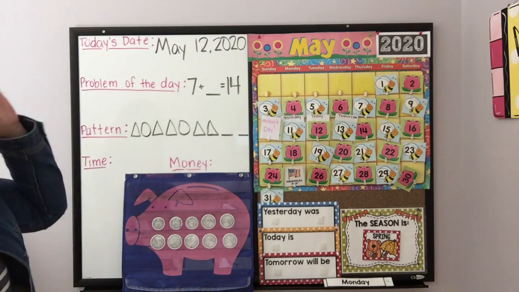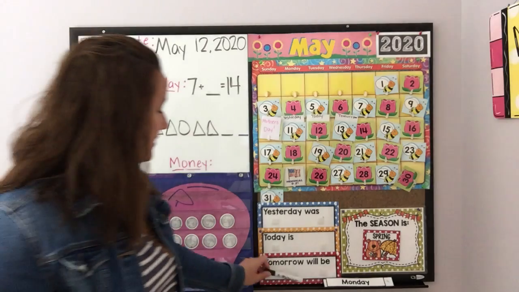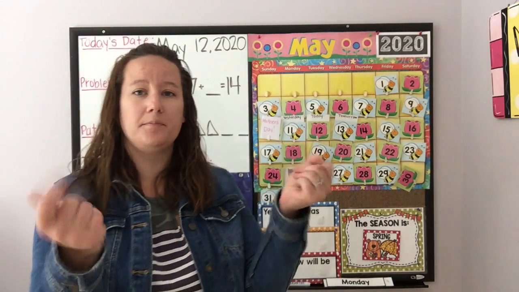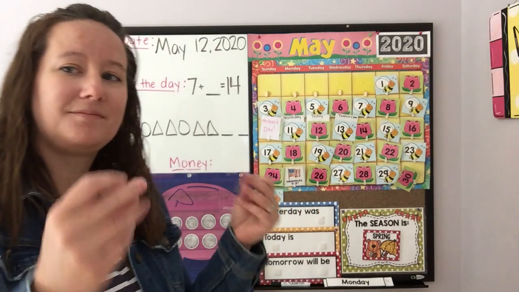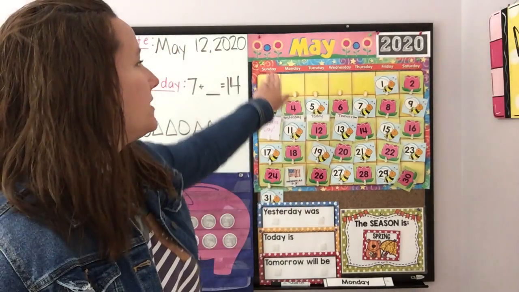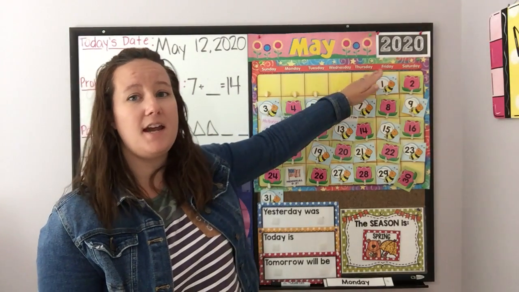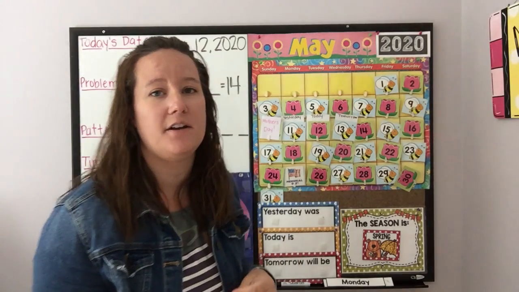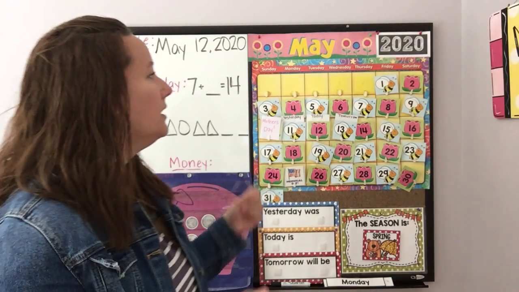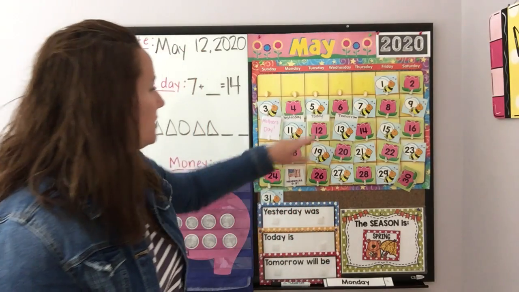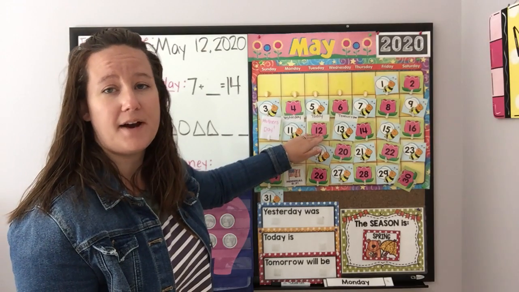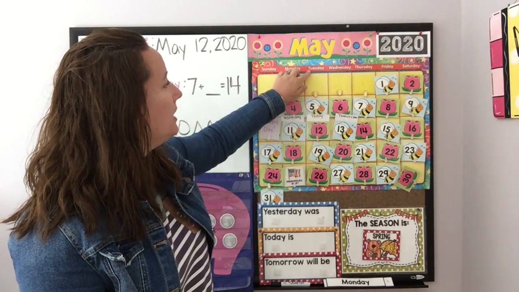All right, let's do our days of the week. Ready? Days of the week. Days of the week. There's Sunday, there's Monday, there's Tuesday, there's Wednesday, there's Thursday, there's Friday, and then there's Saturday. Days of the week. Good. All right, so today is the 12th. So if we find today and go up, up, up.